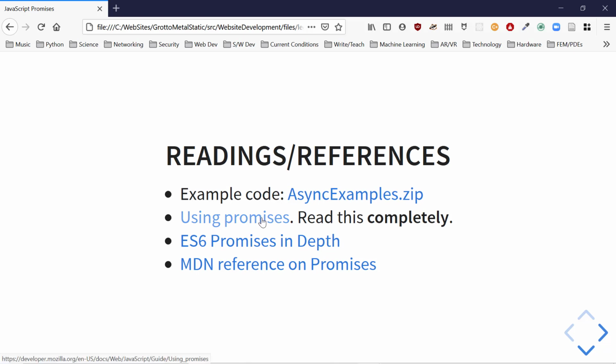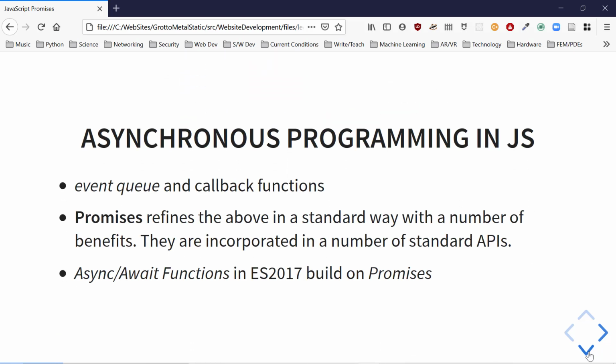Using promises, read this one. I've got the asynchronous examples in a zip file once again, and the reference on promises. The biggest thing is we're going to practice with them, with the code samples that are right in the slides. Then we're going to use them as soon as we start doing some network requests. But right now we're going to be a little abstract.